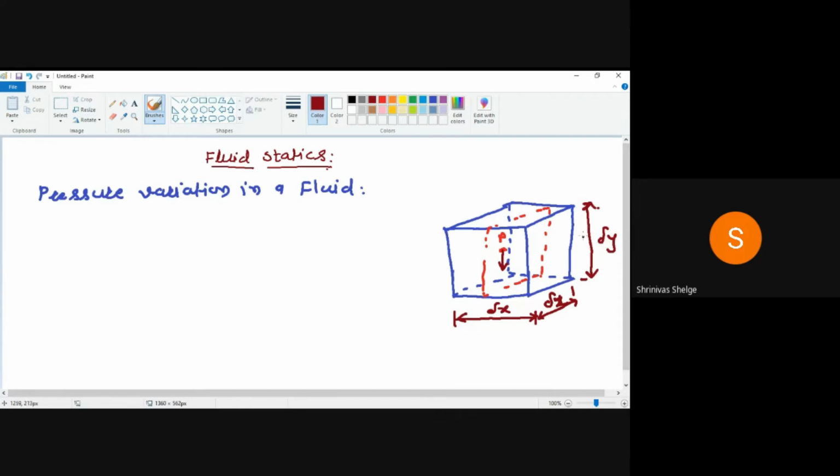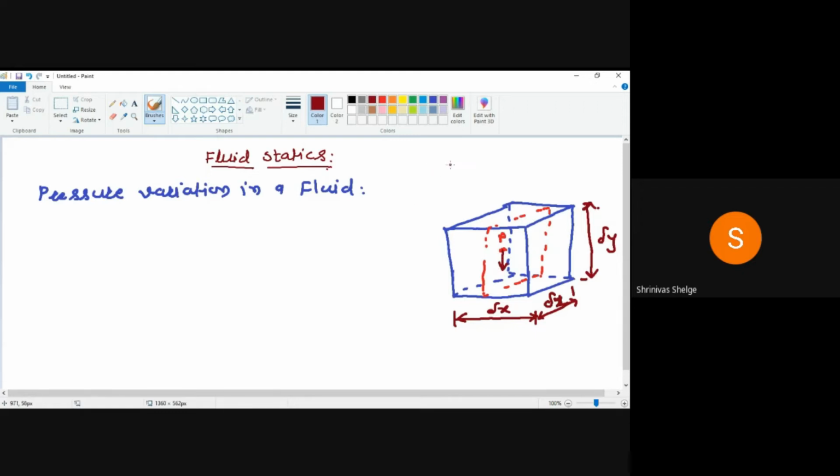The vertical direction I have taken as y, this is the z direction, and this is the x direction. So these are the dimensions of this parallelepiped element. Now I want to find out how much weight is acting in the downward direction.